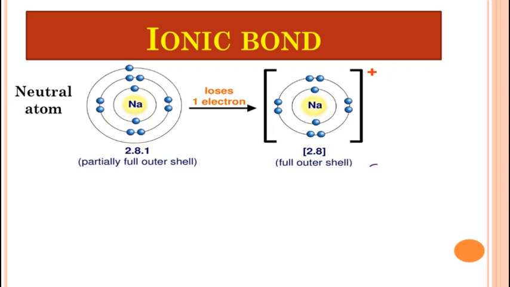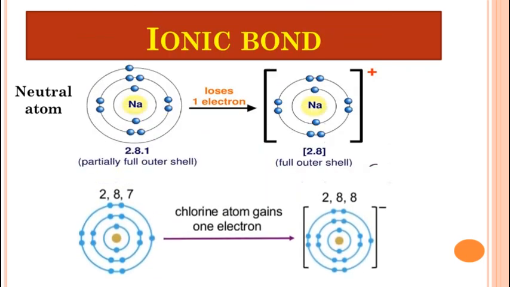Now on the other hand, this is a neutral atom, and the valence shell of the chlorine atom contains one electron less than the octet state. You can see the last shell contains 7 electrons, and on accepting an electron from outside, the octet of chlorine is complete. However, the charge balance is disturbed due to the addition of an electron to the neutral chlorine atom, and this results in the formation of an anion, chlorine minus, carrying a net negative charge of minus 1.